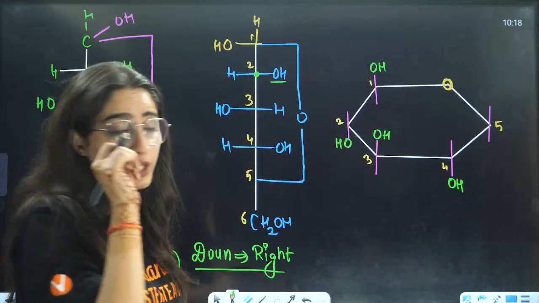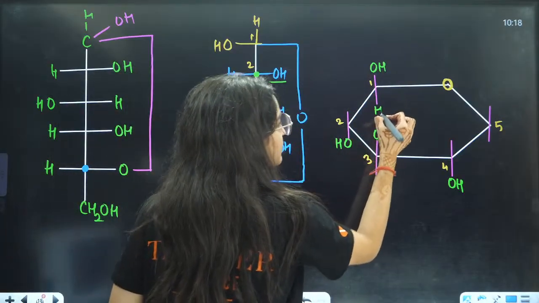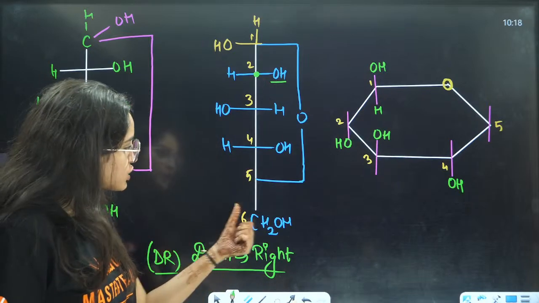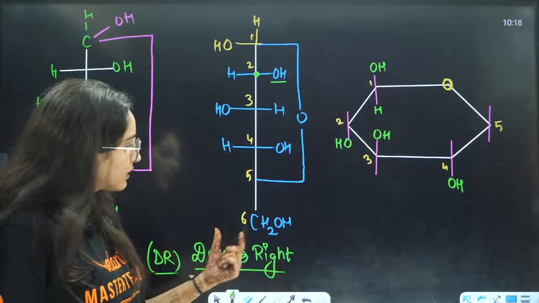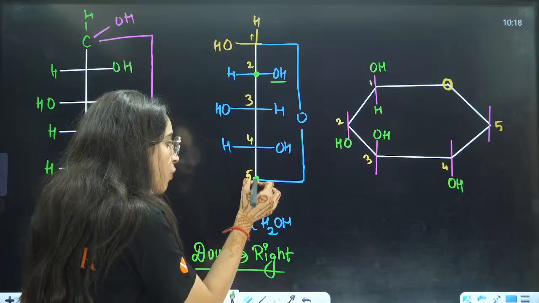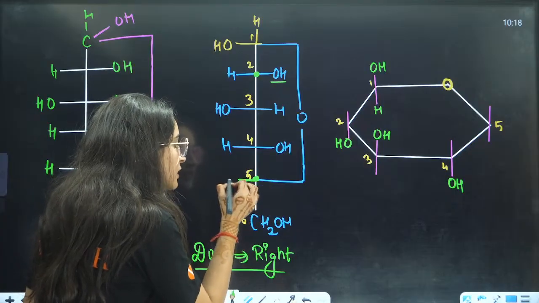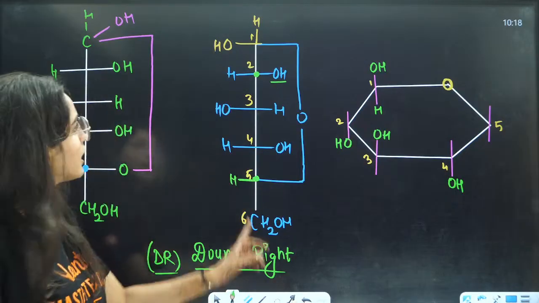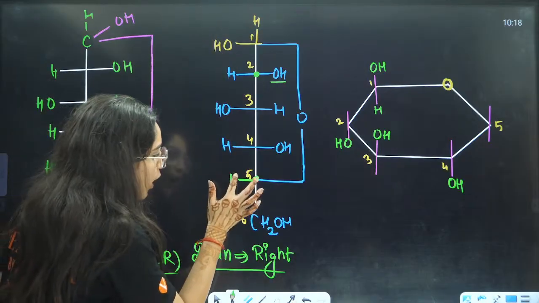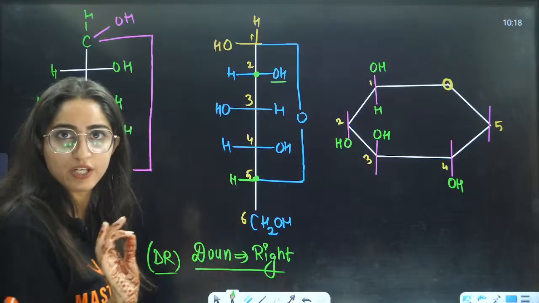Because of more molecular mass and the hydrogen is present here, right? What about this CH2OH? To this fifth carbon, you have two attachments. One is CH2OH, other is this hydrogen, right? Here also you had two attachments, hydrogen and OH. Here also you have two attachments, hydrogen and CH2OH, right?